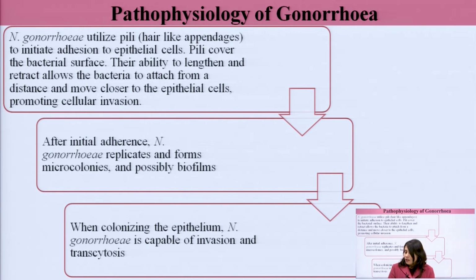When colonizing the epithelium, Neisseria gonorrhea is capable of invasion and transcytosis. What is transcytosis basically? Like we talk about the axonal release of acetylcholine, for example. These neurotransmitters are enclosed in vesicles, right? And then in order to release into the synaptic cleft, these vesicles fuse with the axonal membrane, and then there is exocytotic release.